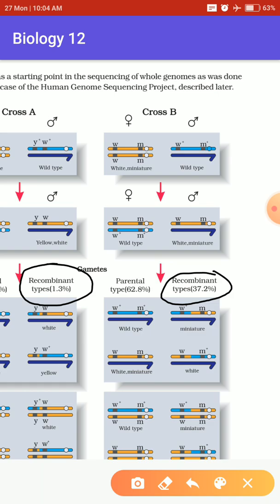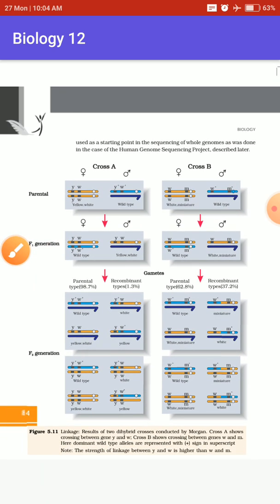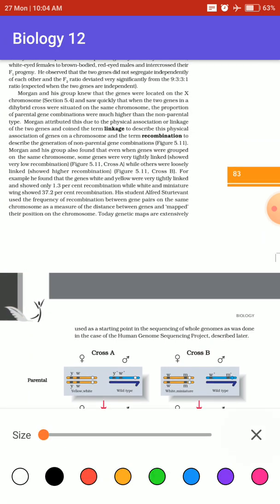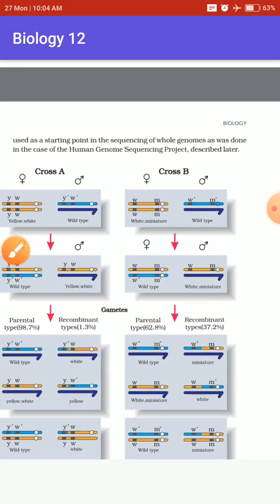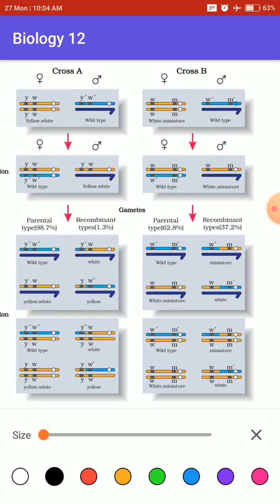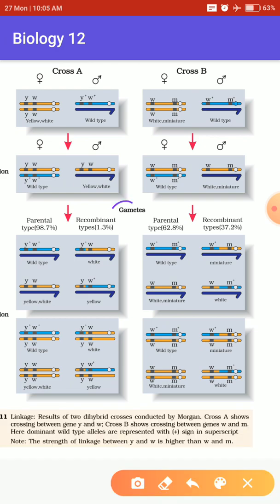This was not shown by Morgan, this was shown by one of his students, Alfred Sturtevant, who showed this frequency of gene pairs. And one more thing, the ratio 9 is to 3 is to 3 is to 1 also didn't occur here.